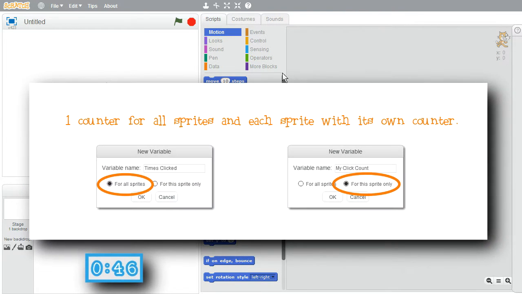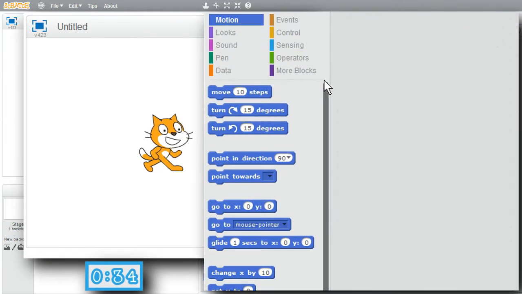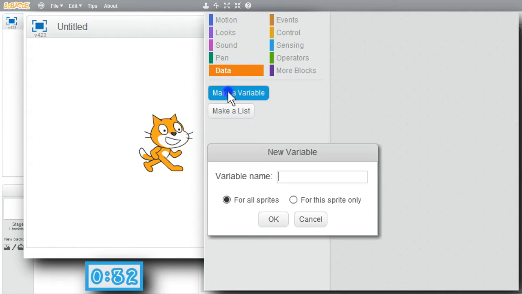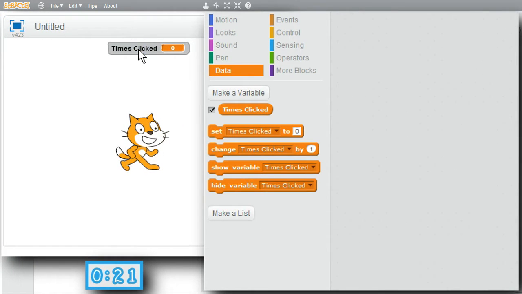This example will first create a shared variable called timesClicked that will have the number of times the sprites have been clicked on. Then I'll change the program to also have each sprite keep its own count of how many times it's been clicked on. I'll need to create the timesClicked variable, go to Data, make a variable. I'll enter timesClicked, keep it for all sprites, OK. Now I have the timesClicked variable. It's available for all sprites, even though I have only one sprite right now.